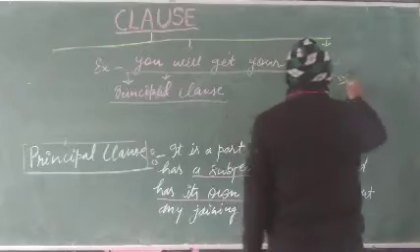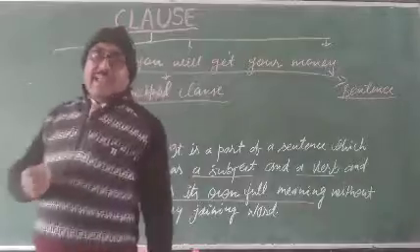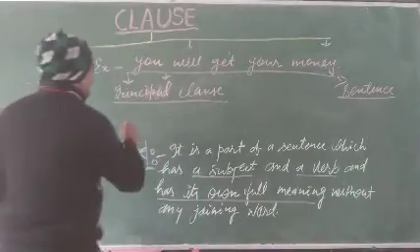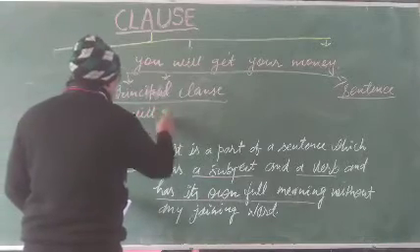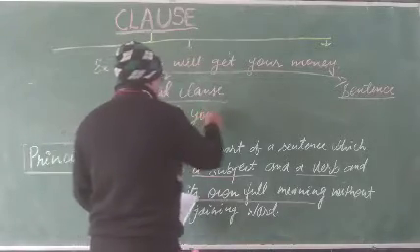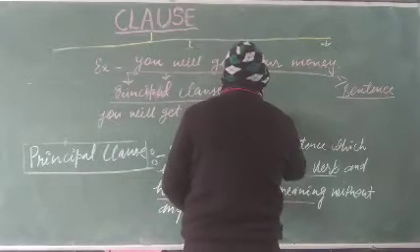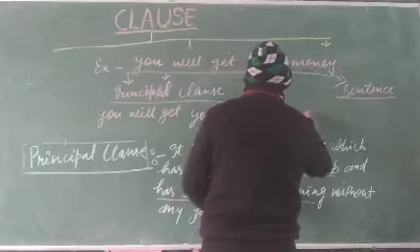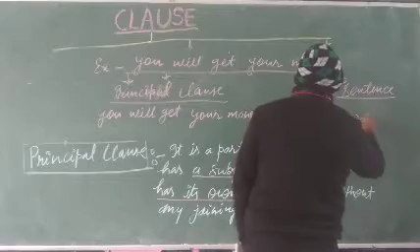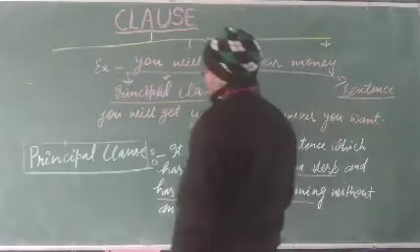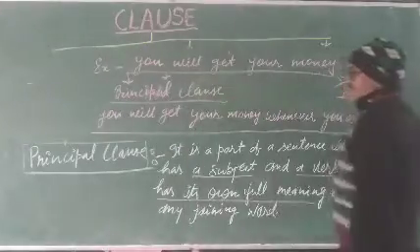It becomes a principal clause when another sentence is joined, like: you will get your money whenever you want. Now this is the complete sentence.